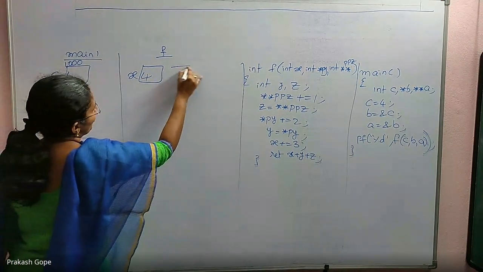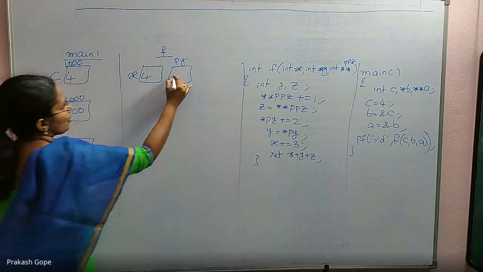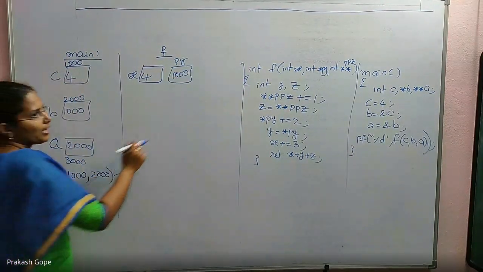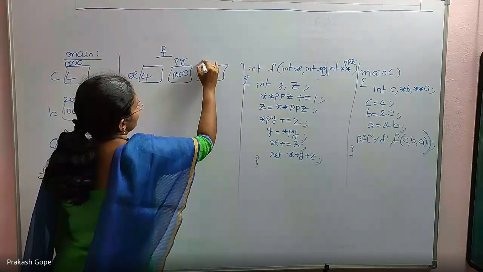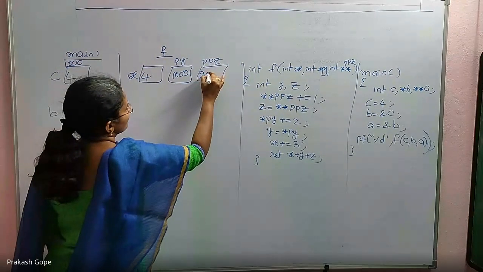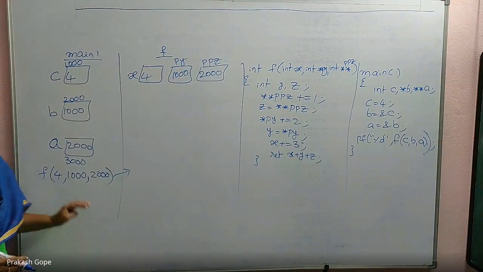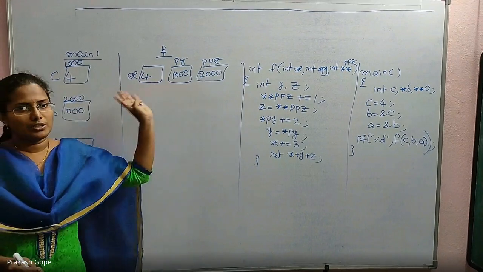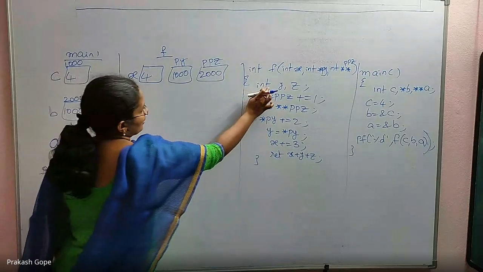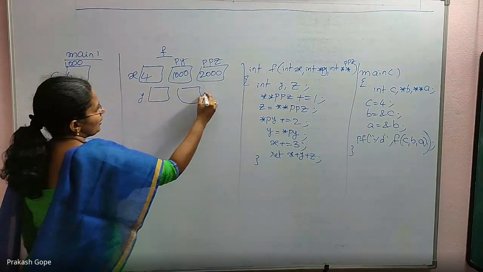Then there is py, integer pointer py, into which 1000 is copied. And there is one more formal parameter ppz, into which 2000 is copied. Okay, whatever we passed, same thing is captured in formal parameters. Okay, then there are two local variables y and z.